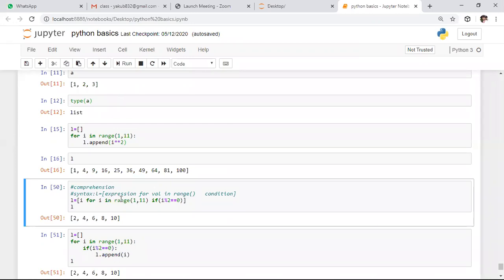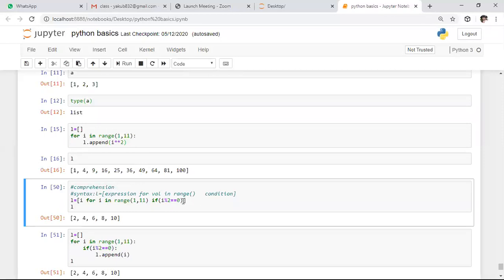So here it is the syntax for comprehension. Whatever the data type you want to define, you need to specify that symbol. So here I want to create a list. For that purpose, I specify the list brackets. After this, with whichever expression you want to create the list, you need to specify that expression at the starting of this list. After this, you need to specify the for loop. And if you have any conditions, you can specify that condition.